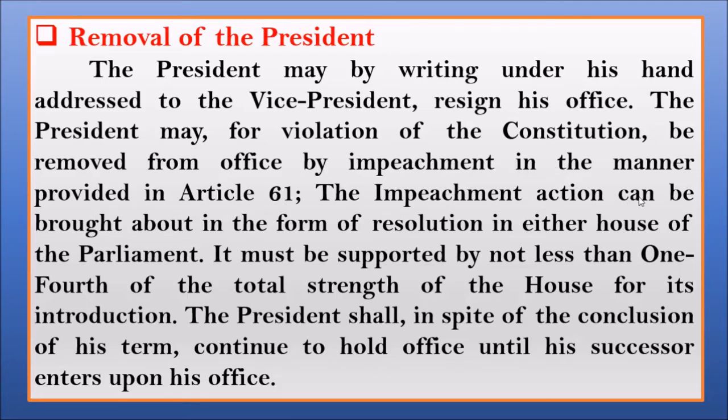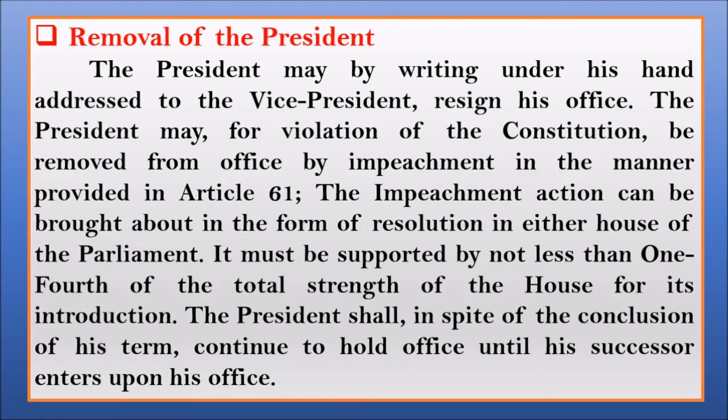The impeachment action can be brought about in the form of a resolution in either house of the parliament. It must be supported by not less than one fourth of the total strength of the house for its introduction. The president shall, in spite of the conclusion of his term, continue to hold office until his successor enters upon his office.